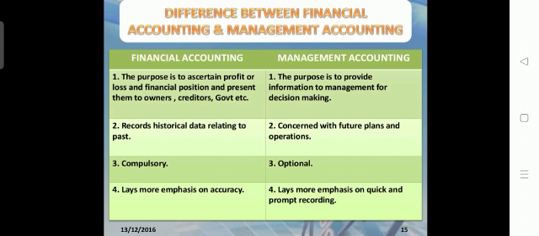But management accounting lays more emphasis on quick and prompt recording. Here management accounting does not consider as much accuracy. The emphasis is on getting the analysis in a very quick or immediate manner.